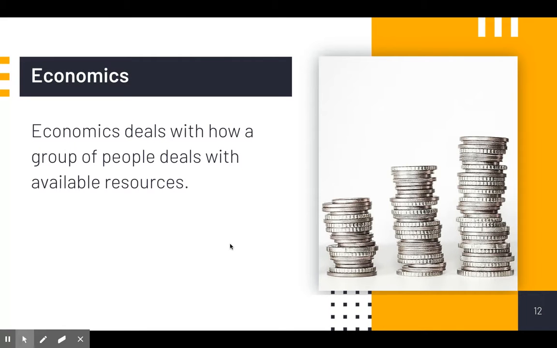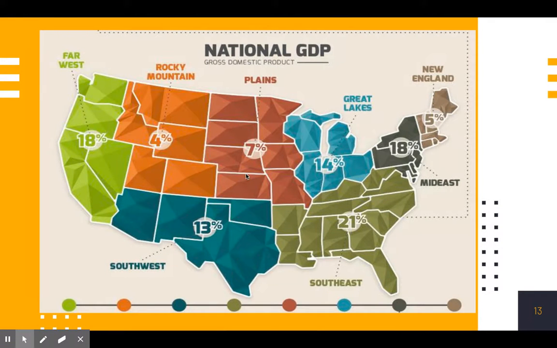Economics. Economics deals with how a group of people deals with available resources. Think money. For instance, this is the national GDP, which stands for basically the amount of money that the United States makes in a year. And each of these percentages shows you where our money comes from. So from Ohio in this Midwest area, over 14% of the United States money comes from this area right here, whereas 18% comes from California, Nevada, Washington, over here in the far west.